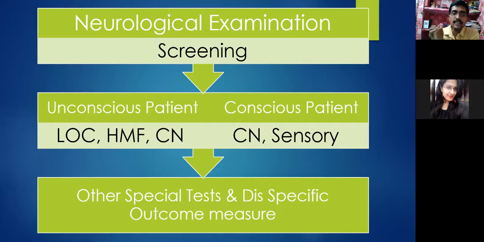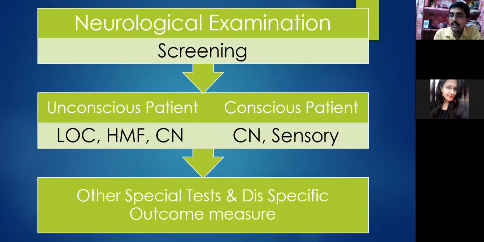Now, the question arises why the cranial nerves are observed. Because we know most of the cranial nerves have their nucleus at the brainstem, maybe at the medulla, maybe at the midbrain, maybe at the pons, according to the level.